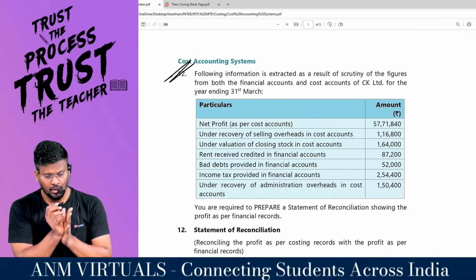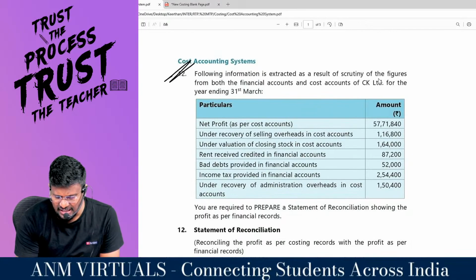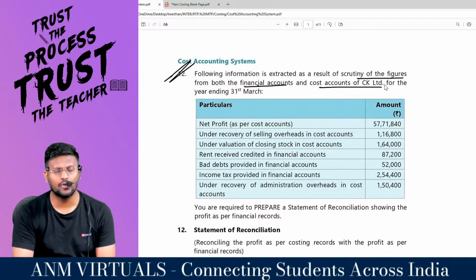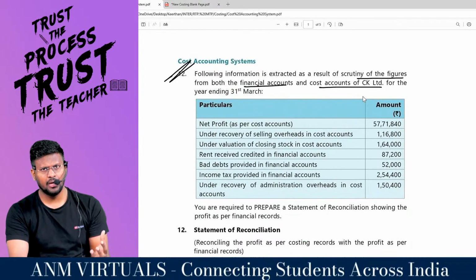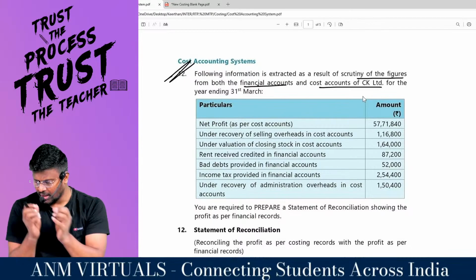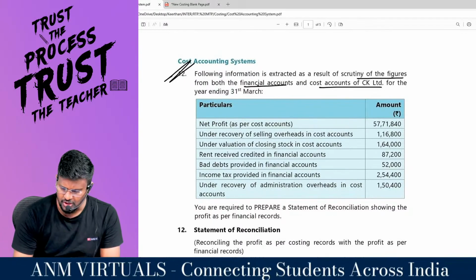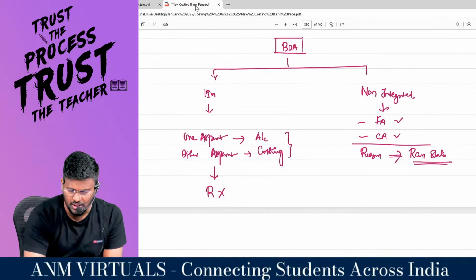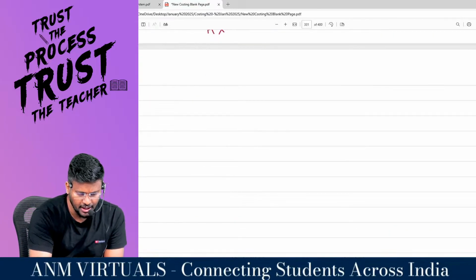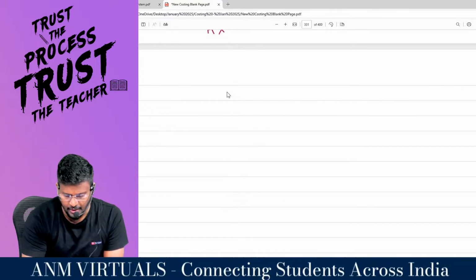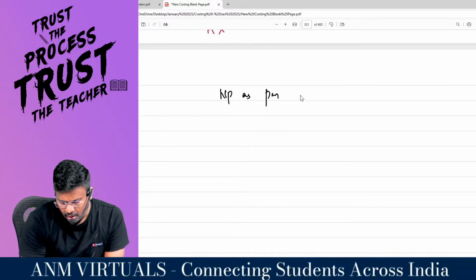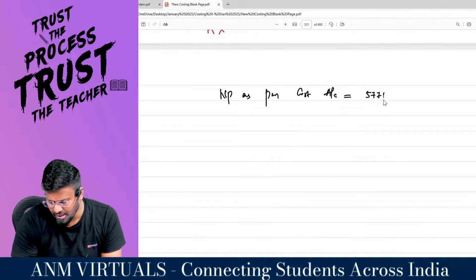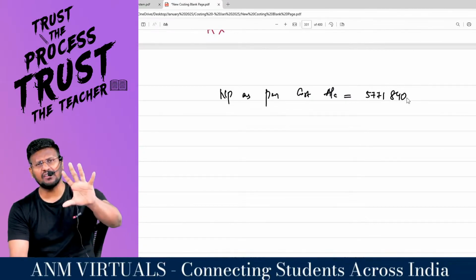Following information is extracted as a result of the scrutiny of the figures from both financial accounts and cost accounting of CK Limited. So, CK Limited is a company. They are maintaining financial accounts separate and cost accounts separate for the year ended 31st March. In that, net profit as per cost accounts is 57,71,840, that is 57 lakh 71,840.